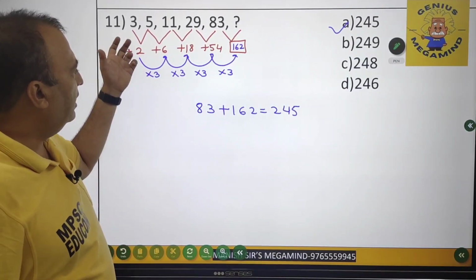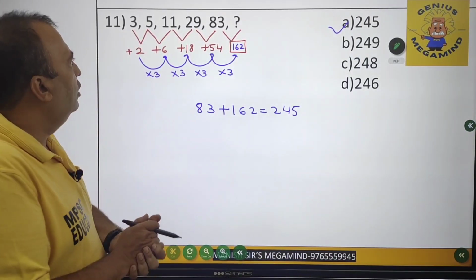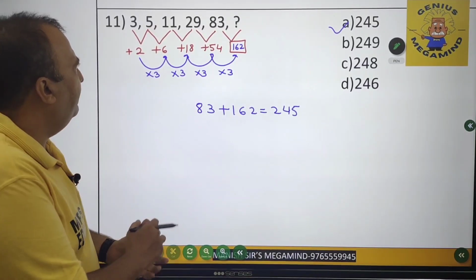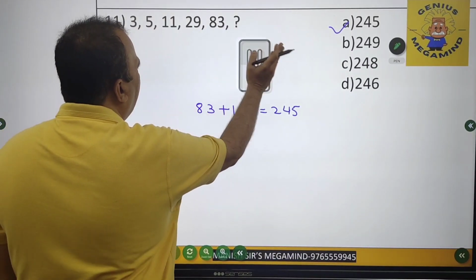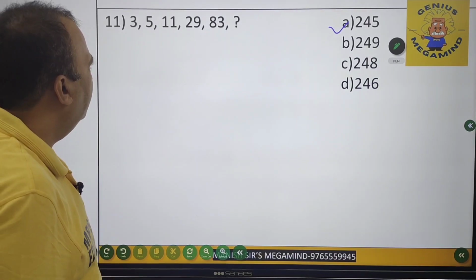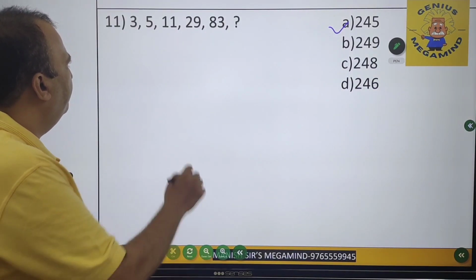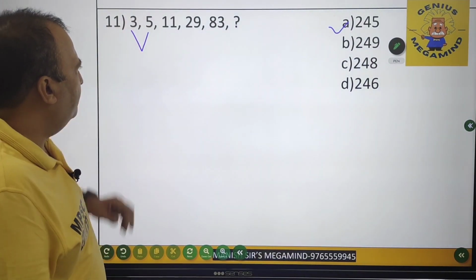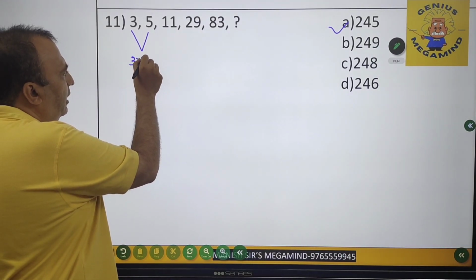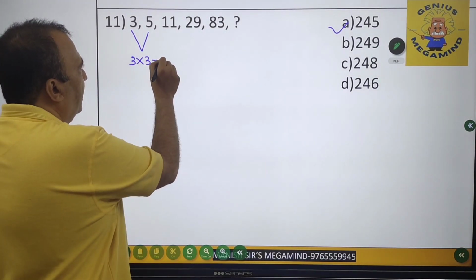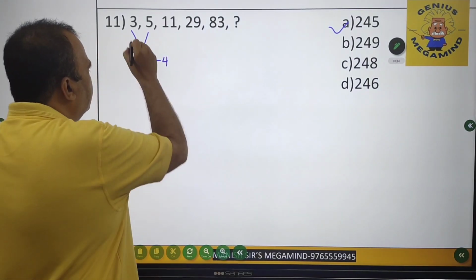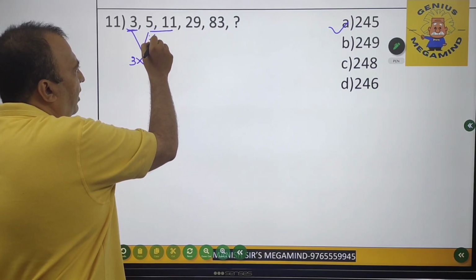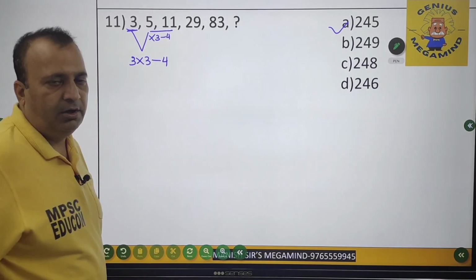But since I told you that the numbers are increasing at a very rapid order, I could again use the symbol of multiplication over here. Now let's check out whether we can do it over here as such. Is it possible for us to do it? Initially, looking at the first two numbers, I have to get 5 from number 3. So 3 into 3 comes out to be 9, and 9 minus 4 is 5. So I can say the first number into 3 minus 4 gives the second number. Now over here, 5 3s are 15, minus 4 comes out to be 11.